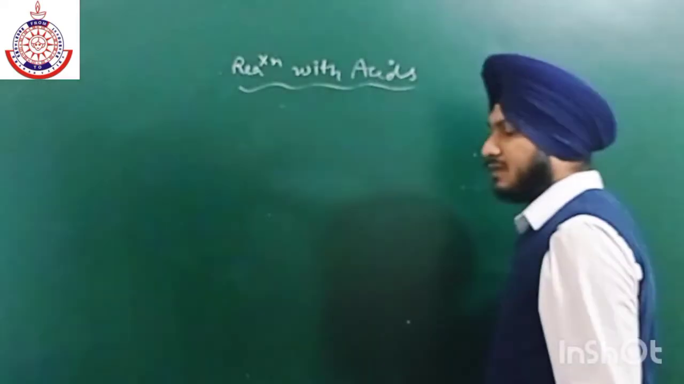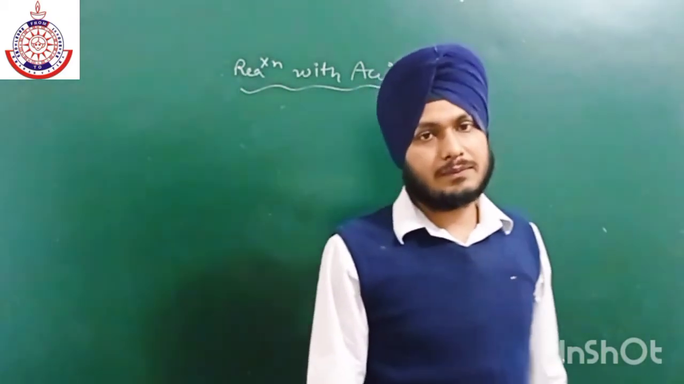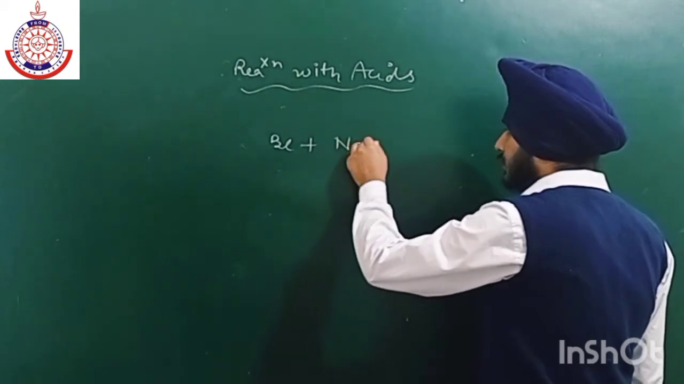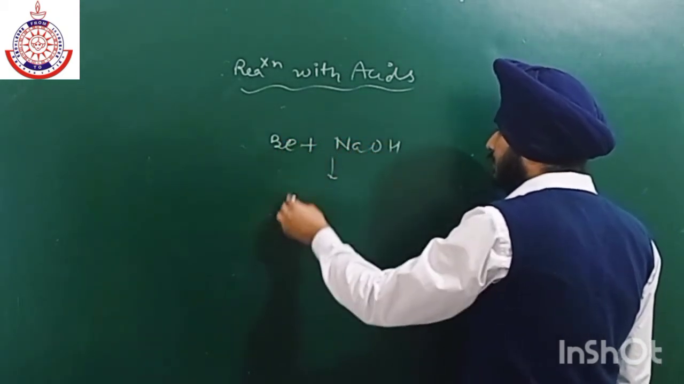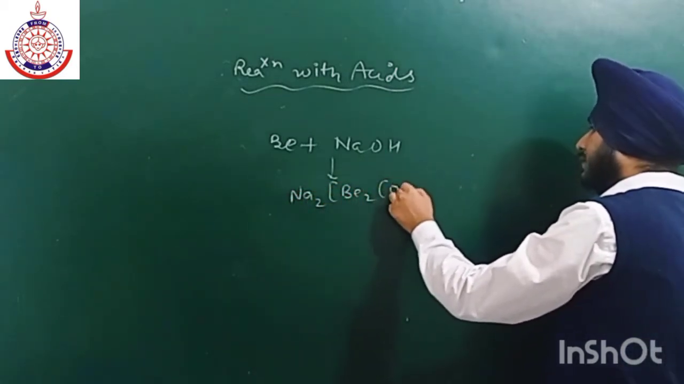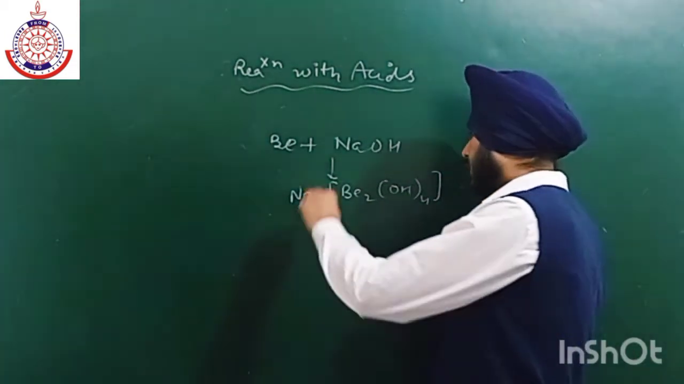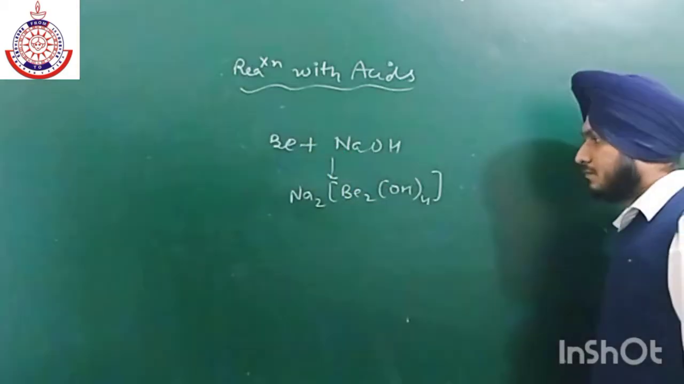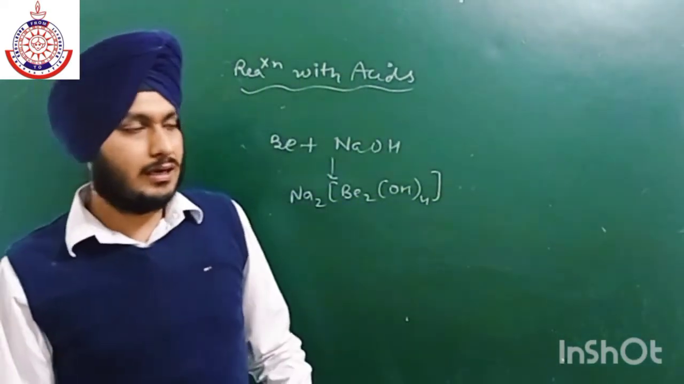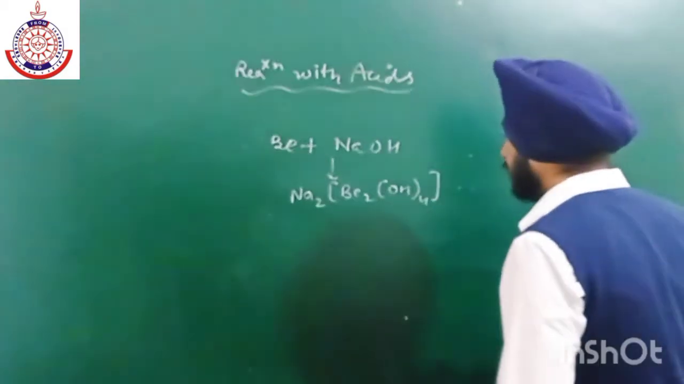But beryllium की अगर बात करें, beryllium can also act as an acid. It will also react with a base, like beryllium reacts with NaOH to give a salt, that is Na2[Be(OH)4]. Here we have 4 hydroxide groups. This is the main reaction. Be reacts with NaOH, and its oxide will also act as an amphoteric oxide.